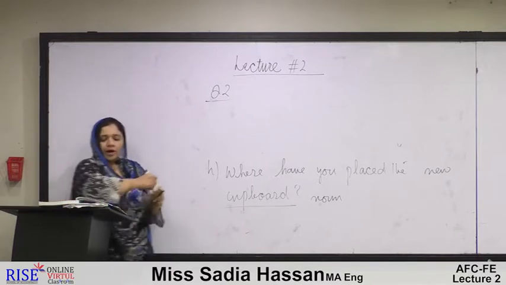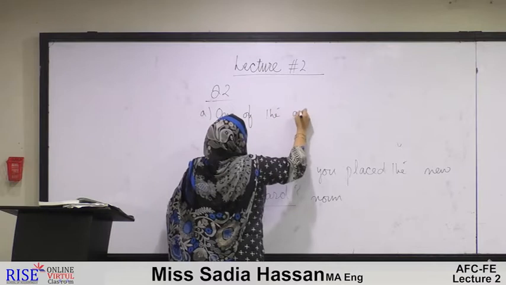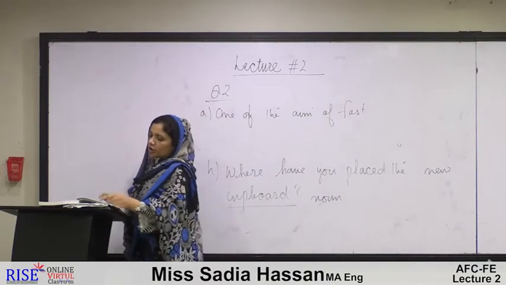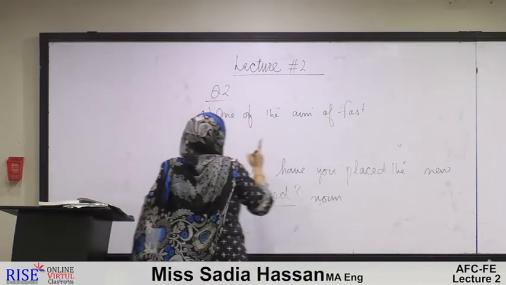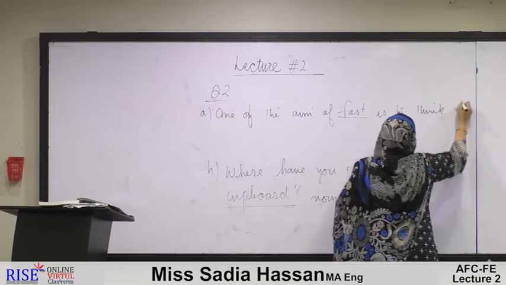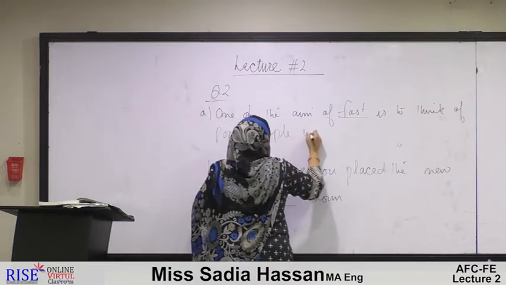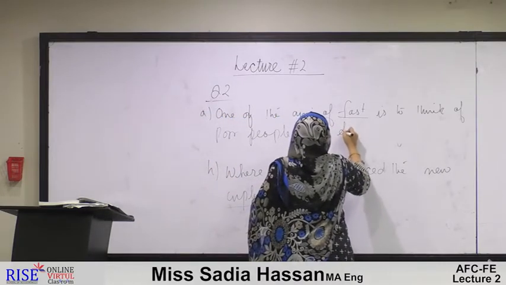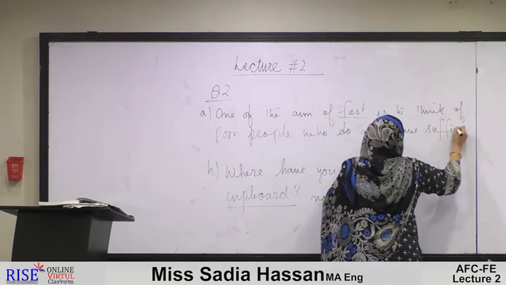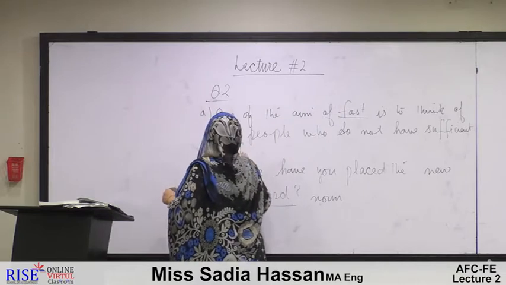In sentence number 1: One of the aims of fast is to think of poor people who do not have sufficient food to eat.